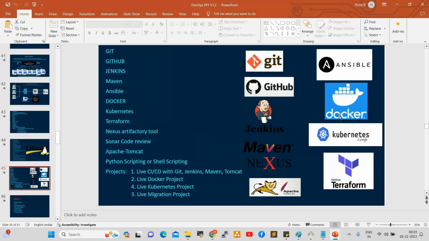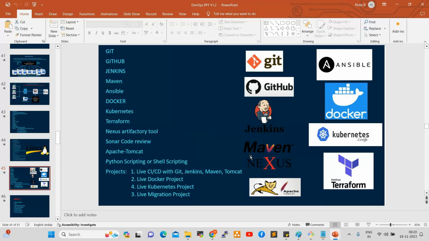Some project teams are using Git and Jenkins. Some project teams are using Kubernetes only. Some of the project teams are using Docker. Some of the project teams are using Terraform. Like that, as per the requirement. So we don't use all the tools in the same project, right? These tools are very core tools, very advanced tools. Along with these tools, we are going to learn Grafana and ELK stack. Those are the monitoring tools.